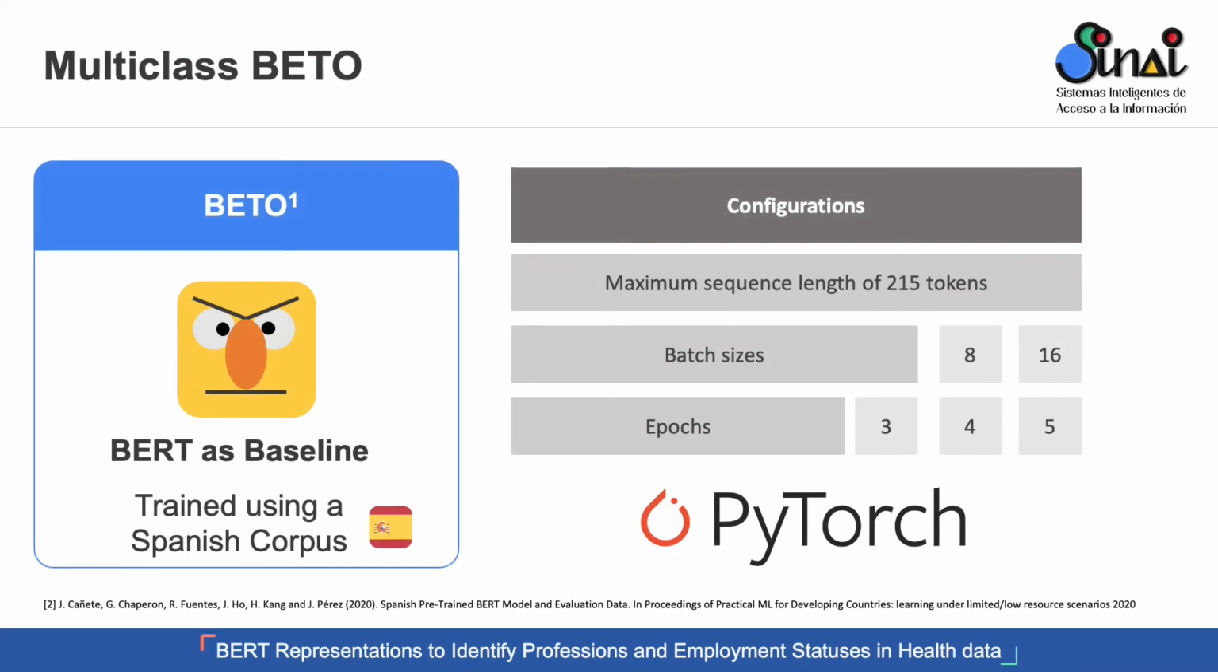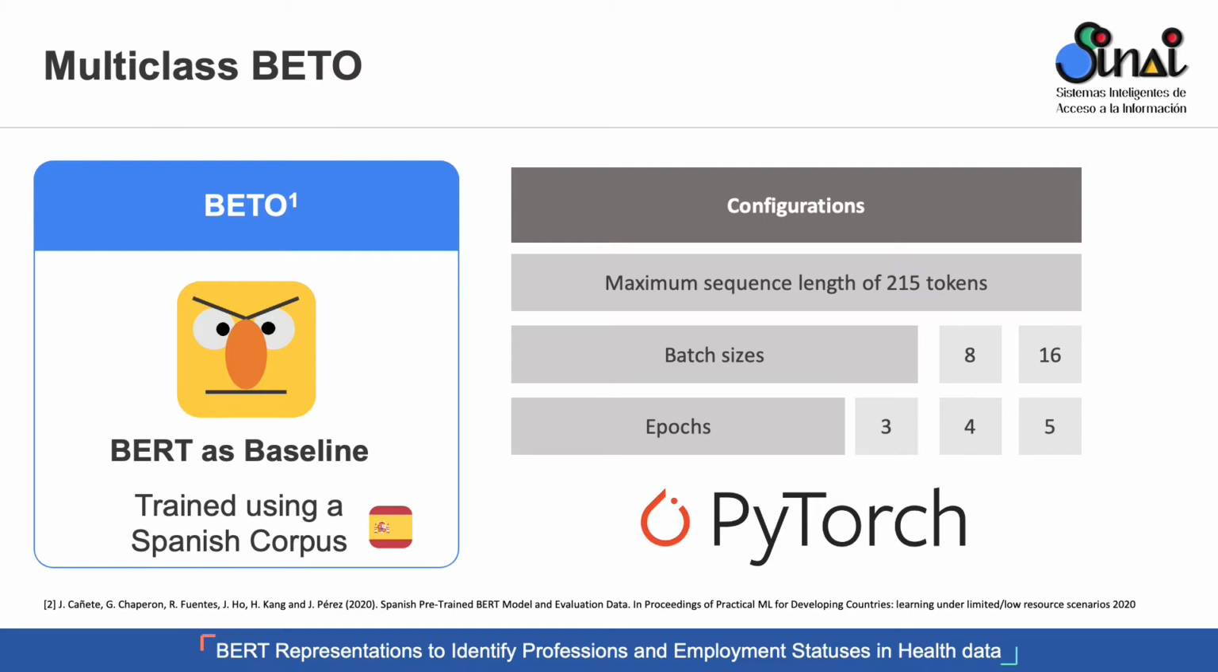So, beginning with the first approach, the Multiclass BETO approach, we have taken BETO, which is a BERT model that has been trained using a huge Spanish corpus, and therefore it is capable of handling all of these workshop tasks by specifying its corresponding labels. We have tested several configurations in order to determine which were the best parameters for each task.